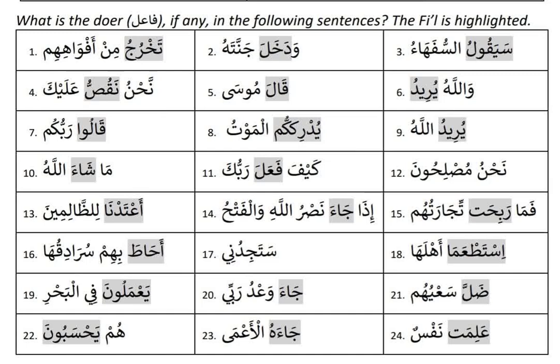Number 13 is Agtaduna. Agtaduna is like Nasarna. So who's doing the act? Nahnu is doing the act. So there is no outside doer for Nahnu.